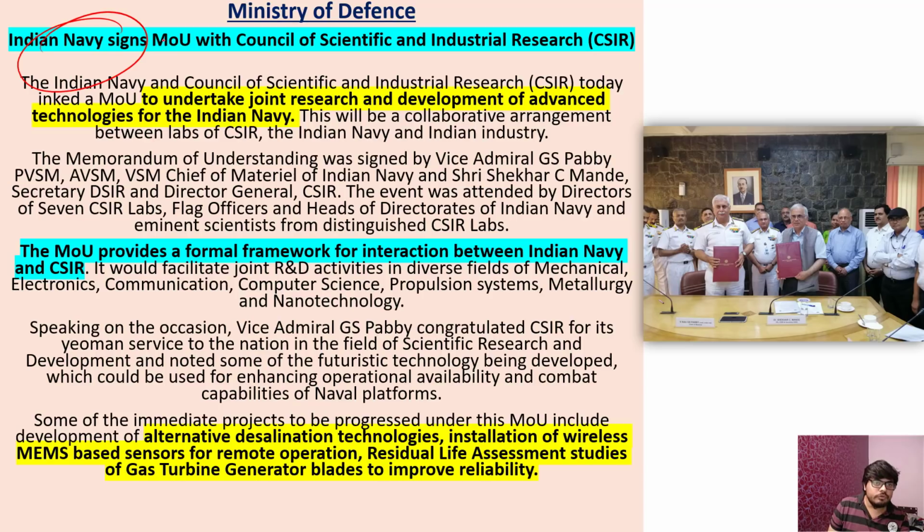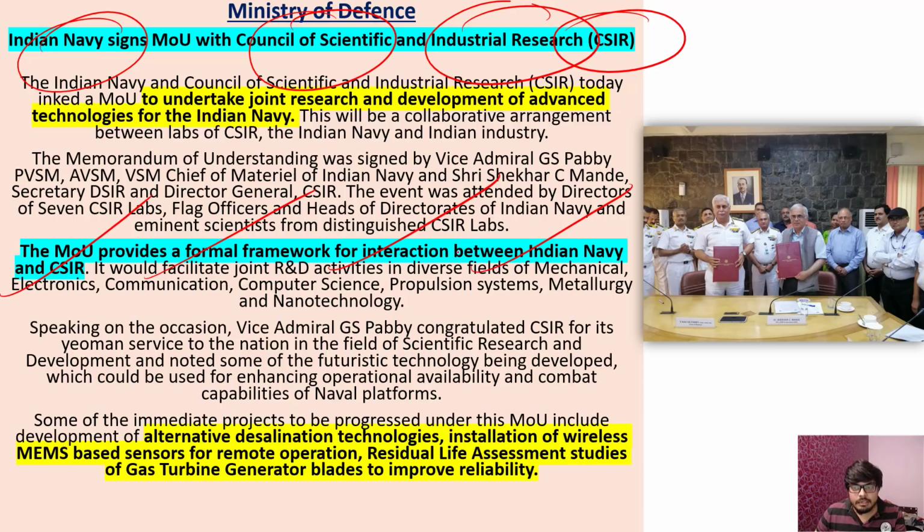Next, Indian Navy signs MOU with Council of Scientific and Industrial Research, CSIR. It's a very important institution, a premier scientific research and development institute, and many organizations work under it. It has many labs and research areas in India. And the MOU provides a formal framework for interaction between Indian Navy and CSIR, and they are going to help in many researches here which actually are needed by Indian Navy. Some advancement and some new technologies are needed by Indian Navy and other forces also. So CSIR is gonna make it available for them.